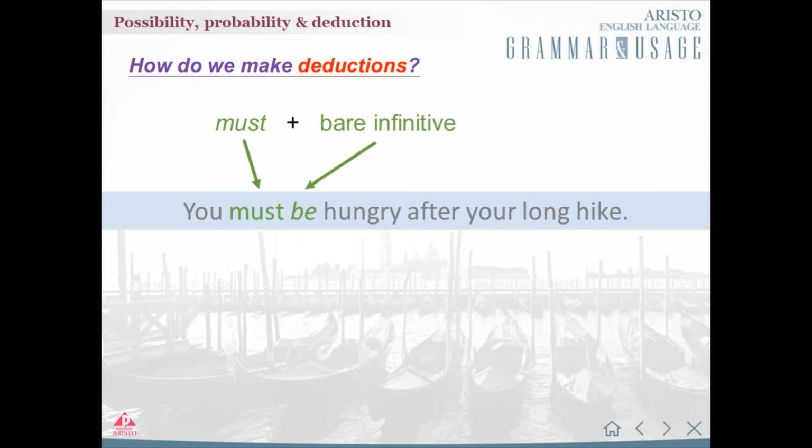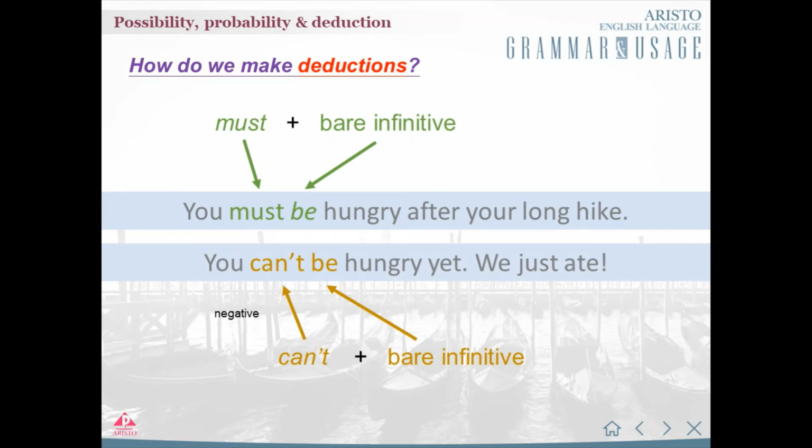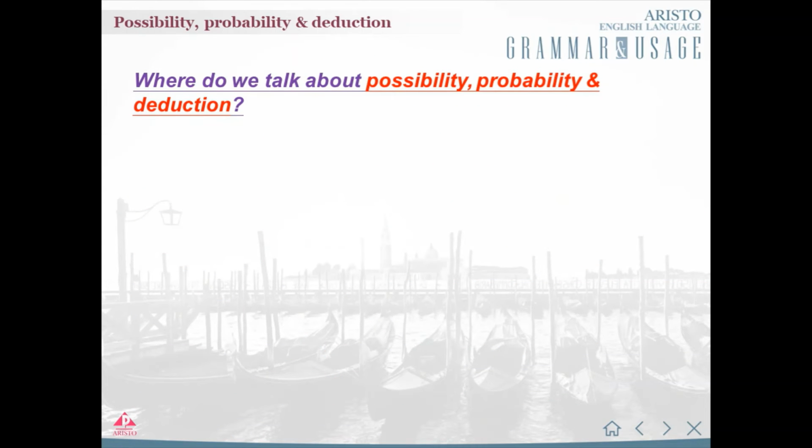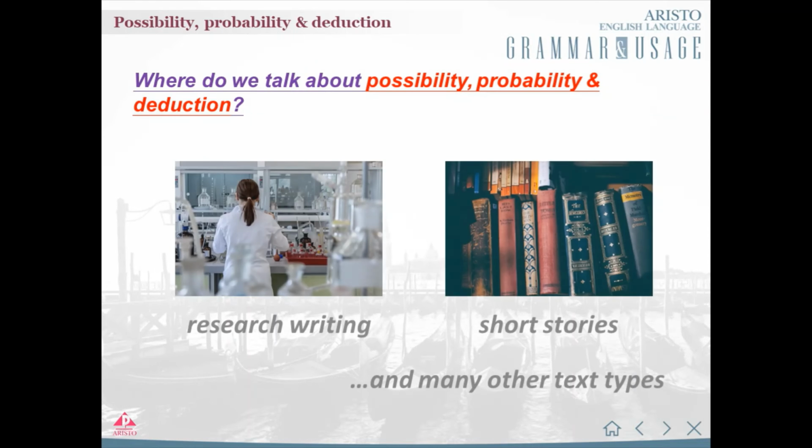We can talk about deductions in the negative with the verb can't, followed by a bare infinitive. Here is an example using can't and the bare infinitive of the verb be. Where do we use these structures to talk about possibility, probability, and deduction? We use these forms in research writing and short stories, but we can also find them in other text types.